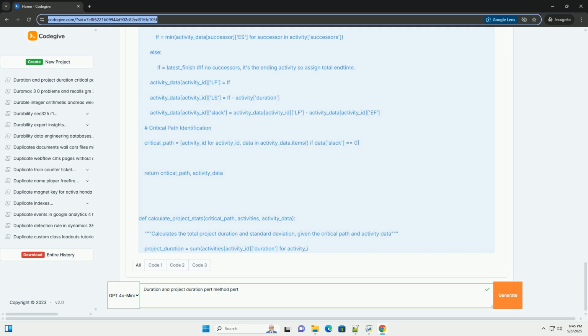They have valuable insights. Decomposition: break down complex activities into smaller, more manageable tasks that are easier to estimate. Consider constraints: take into account resource limitations, dependencies, and other constraints that may affect the duration.